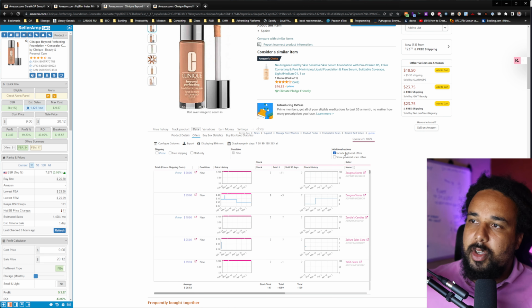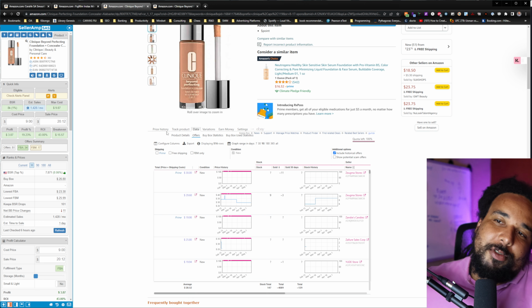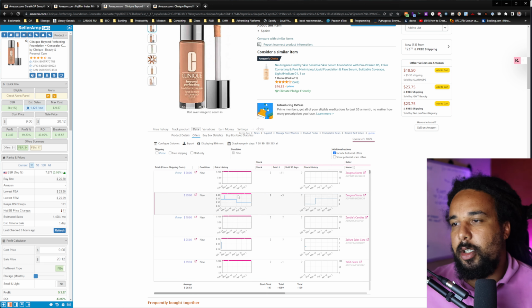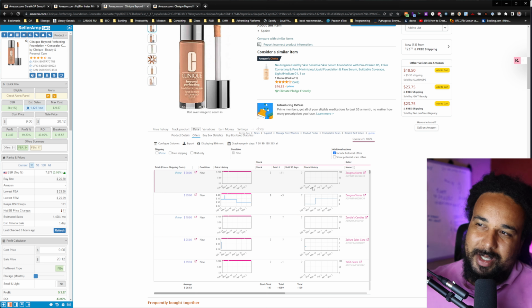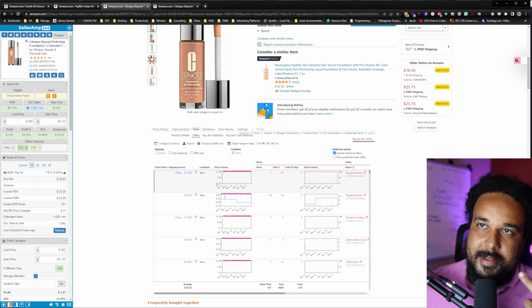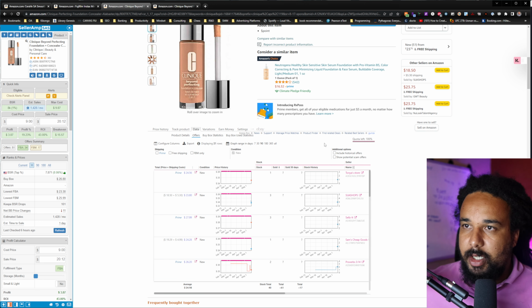But you can look at the historical offers and see if people were FBA and are now out of stock. Of course, if it's FBM, you can just remove the product from your stock, but if it's FBA, it's a little bit harder. So if you see FBA people that were in stock and are now out of stock, you can pretty much determine that. You can also look at the price they were selling at and see if your own price makes sense, right? So that's another thing.